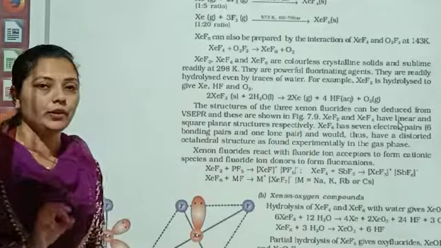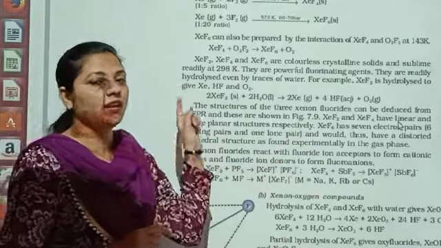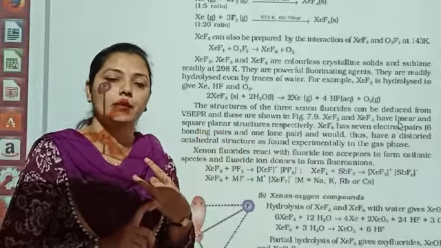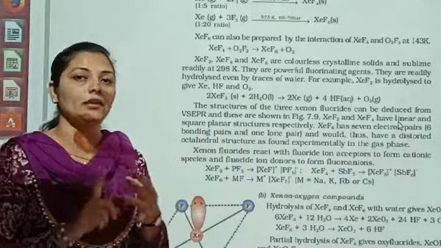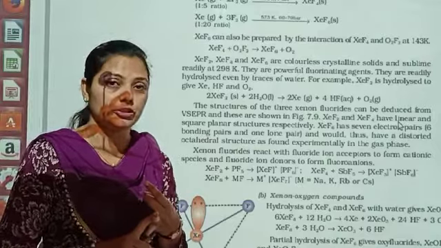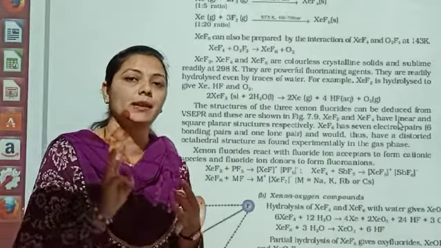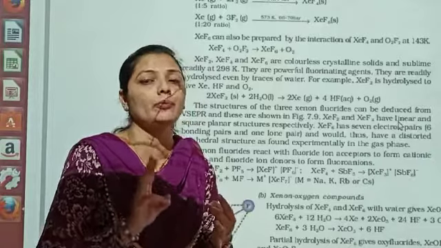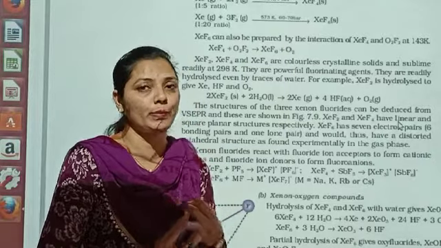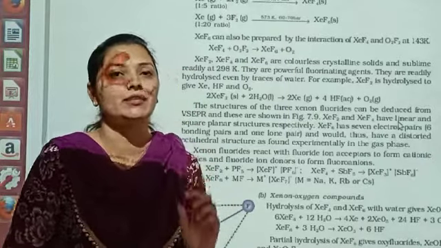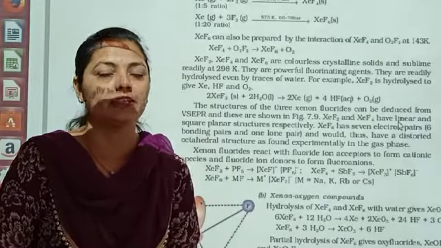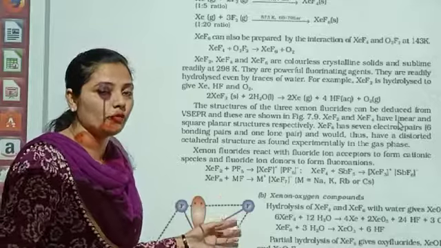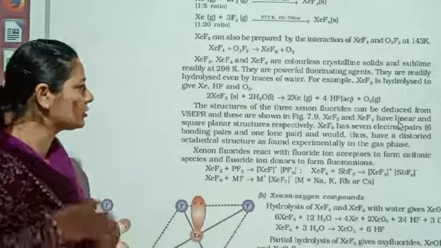Now one more important thing, dear students. First preparation I have shown you, that is the preparation of the xenon fluoride. They are asking the preparation of the xenon fluoride, and the other important thing they are asking is the structures. From this chapter, a 3 marks question of the structures is compulsorily asked. So you have to prepare the structures. आपको structures की preparation हो जाना चाहिए, क्योंकि 3 marks का एक question structure preparation है, that is very easy to score. So do not skip out the structures. Just go for doing preparation of the structures over here.